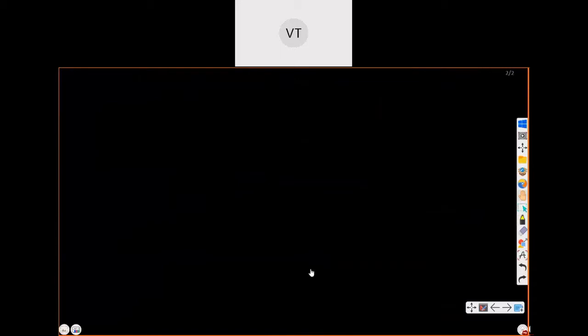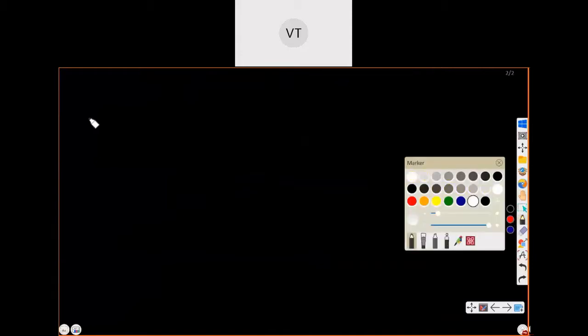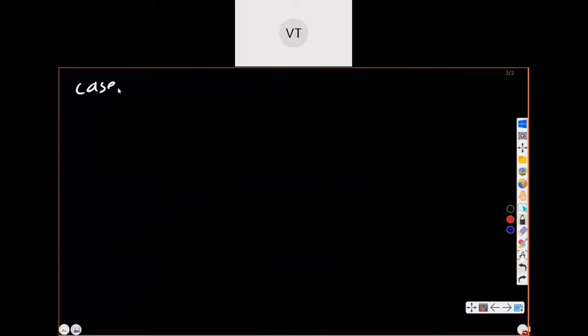Now see, next we are discussing bolt case 2. सभी लोग यहाँ पे देखेंगे. So just take a pen. Case 2 is, if bolt is in double shear.